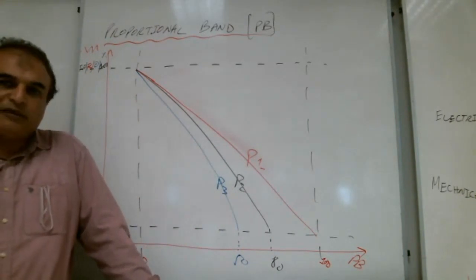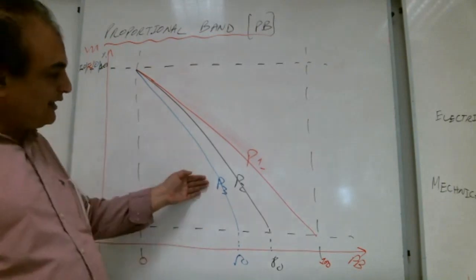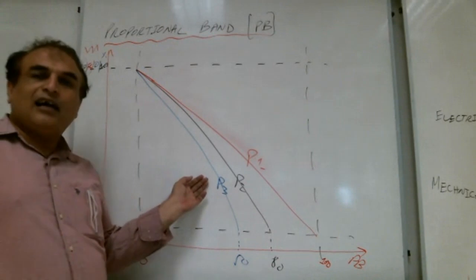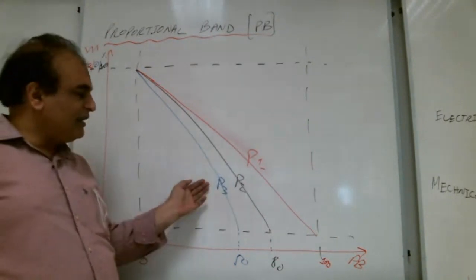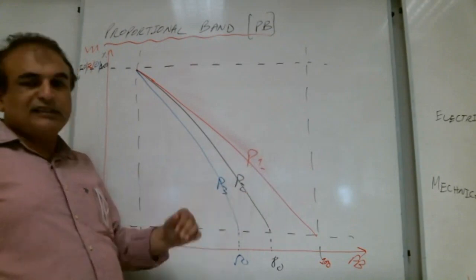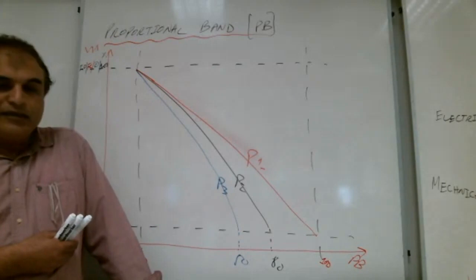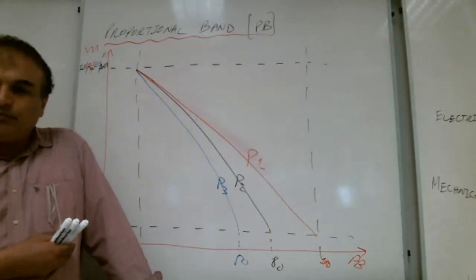P3. Very good. So it means P3 is comparably the most unstable. P1 is the most stable. P2 is in the middle. So as we decrease the proportional band, we are making the system more unstable.